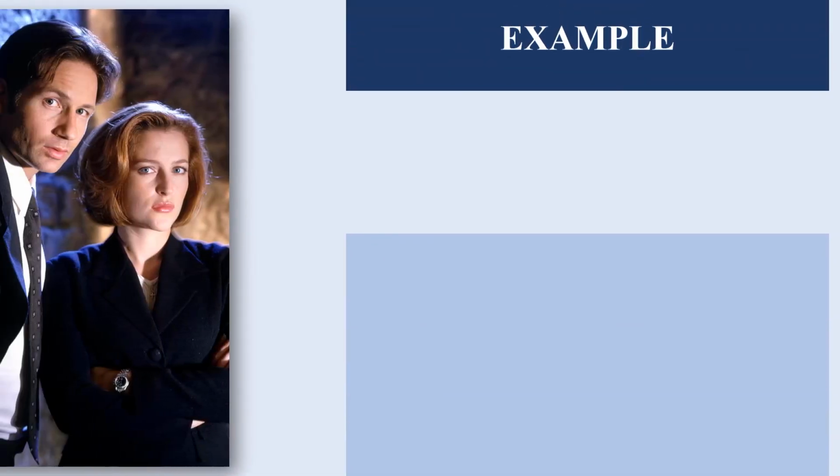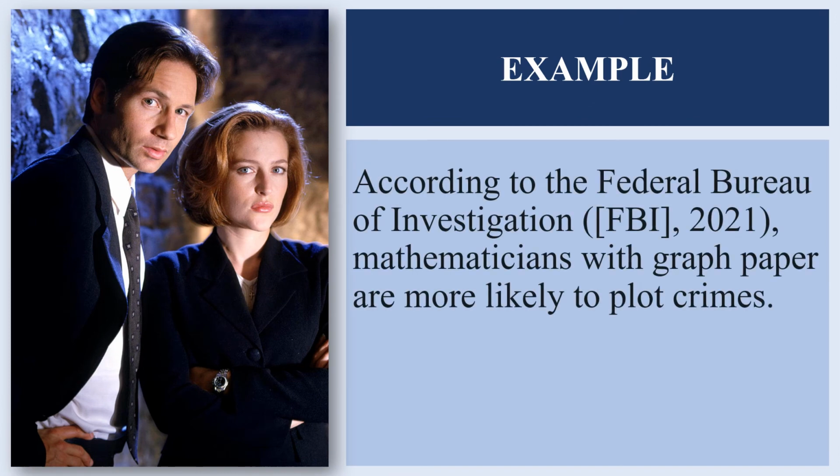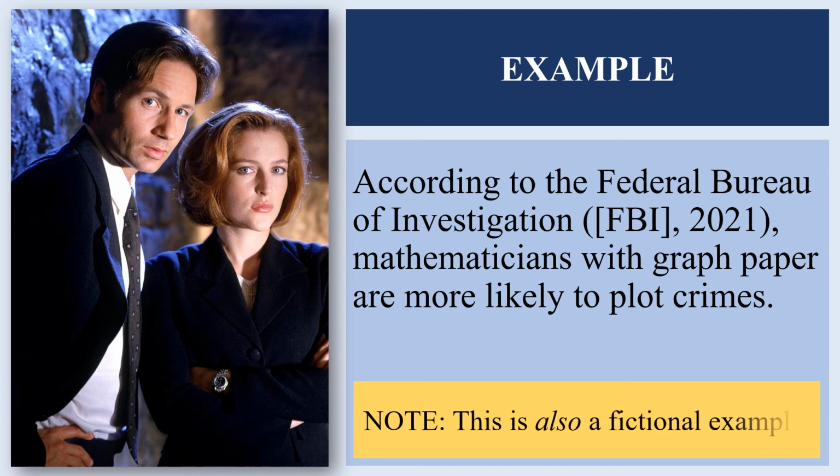Let us take a look at an example of this in practice. According to the Federal Bureau of Investigation, [FBI], 2021, mathematicians with graph paper are more likely to plot crimes. You'll notice in this example, we've begun with the full name of the organization.